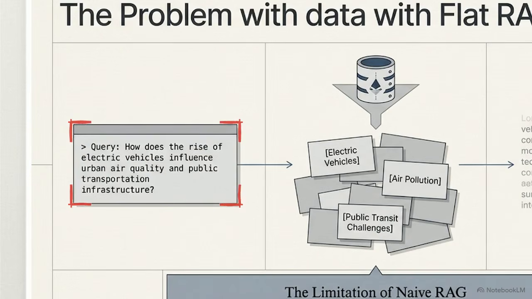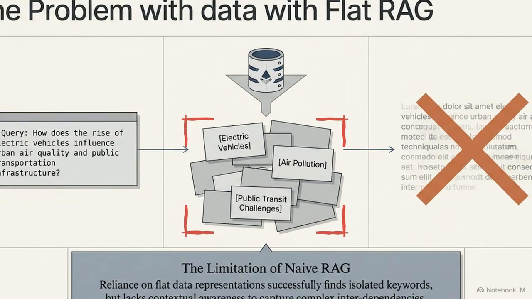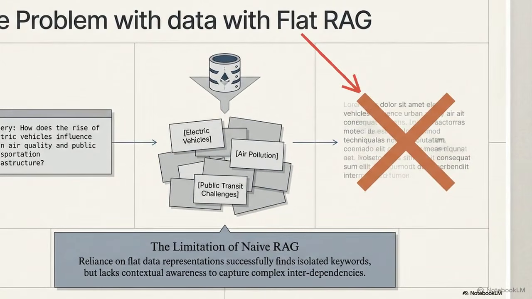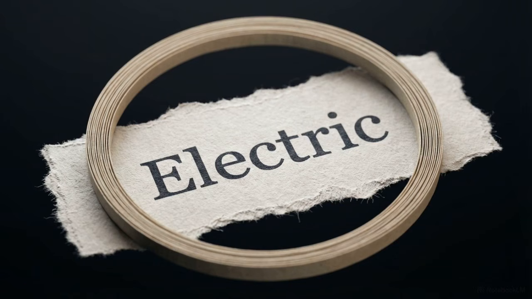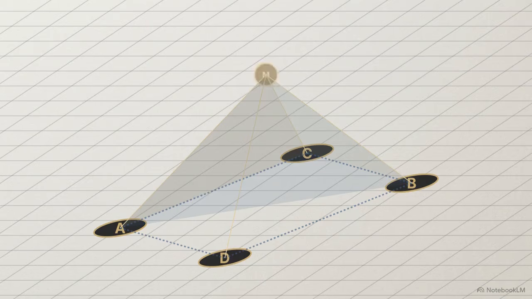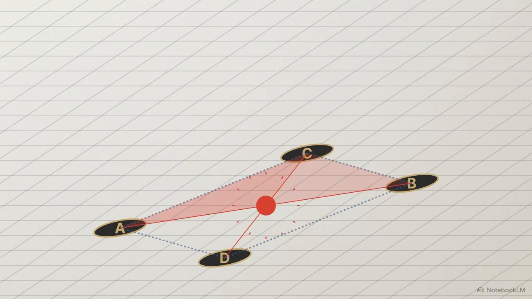This diagram illustrates where this architecture fails. A query asks how electric vehicles influence air quality. Vector search pulls isolated cards for electric vehicles and air pollution. Looking at these separated cards, it's clear the system is blind to the overarching context connecting them. This exposes the core limitation of naive RAG. Keyword matching succeeds at the surface level, but the architecture lacks the necessary mechanisms to capture complex interdependencies. A flat retrieval system can isolate individual data points with high accuracy, but it cannot mathematically reconstruct the multi-dimensional relationships that give those points meaning.